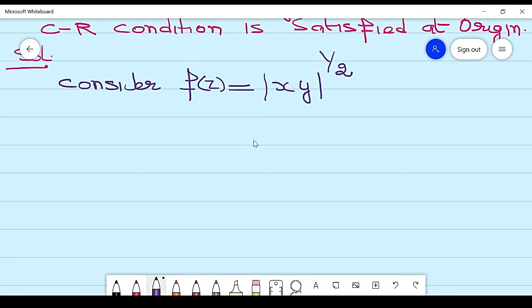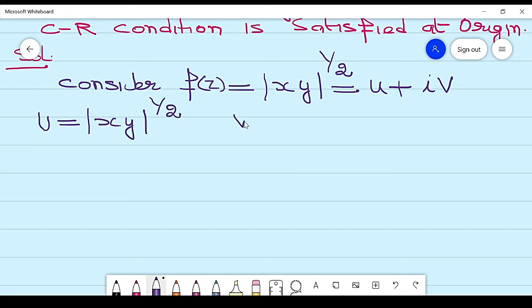Remember, absolute value of xy raised to power 1/2. When I write it in real and imaginary parts, we get u equal to |xy|^(1/2) and v equal to 0. So we just separate the real and imaginary parts. Now we are talking about the origin, that is, at z equal to 0.